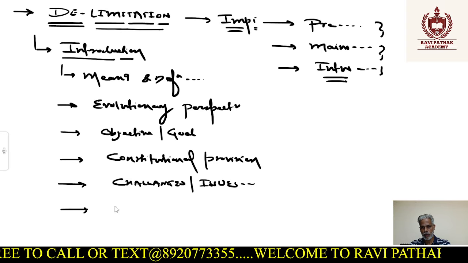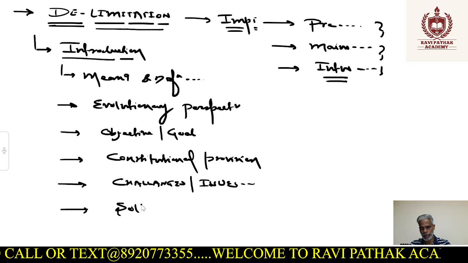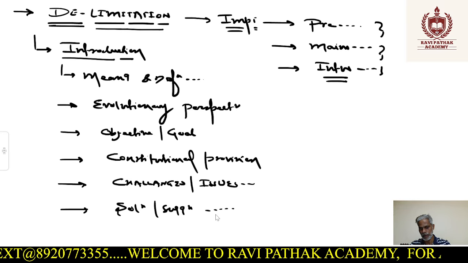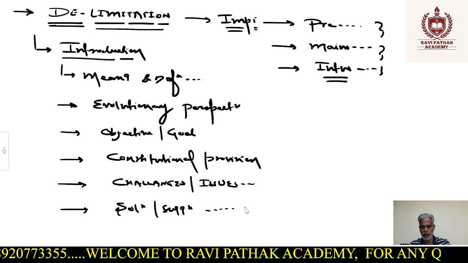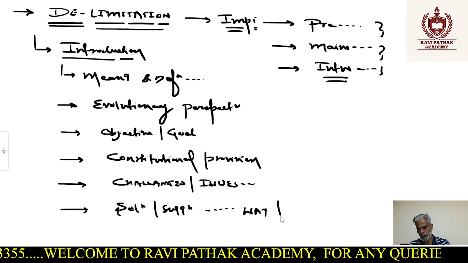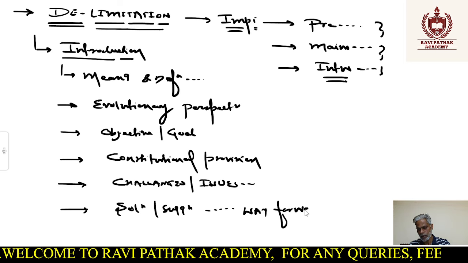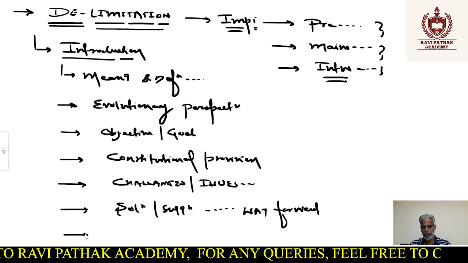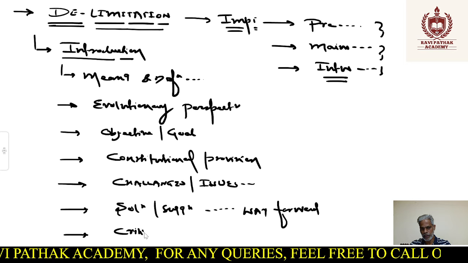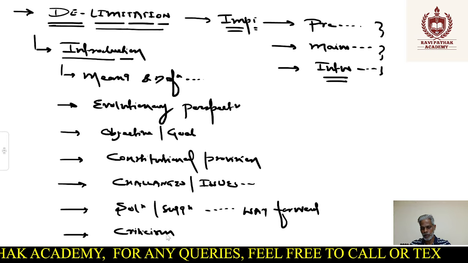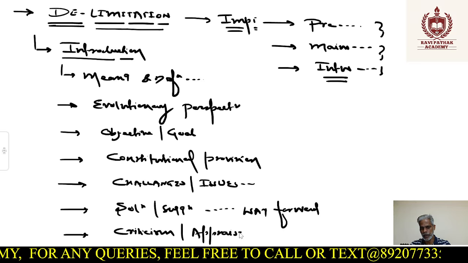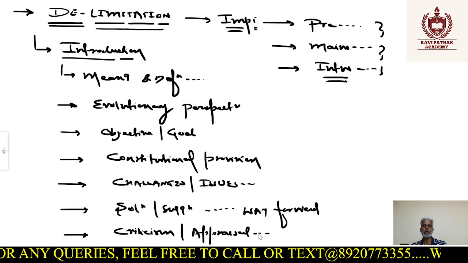Then, if we know the challenges and issues, obviously we have to provide some solutions or suggestions, because UPSC may expect us to give solutions or suggestions, or what we call the way forward, how to tackle these situations, right? And what are the probable options? There may be some criticism also associated with it. So what is the criticism, and how can we write appraisals for those criticisms related to delimitation?